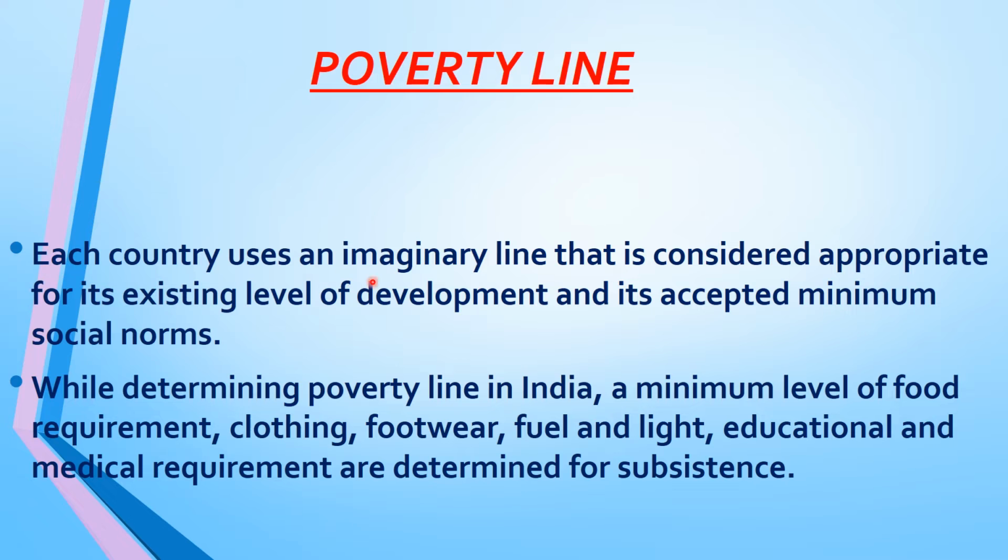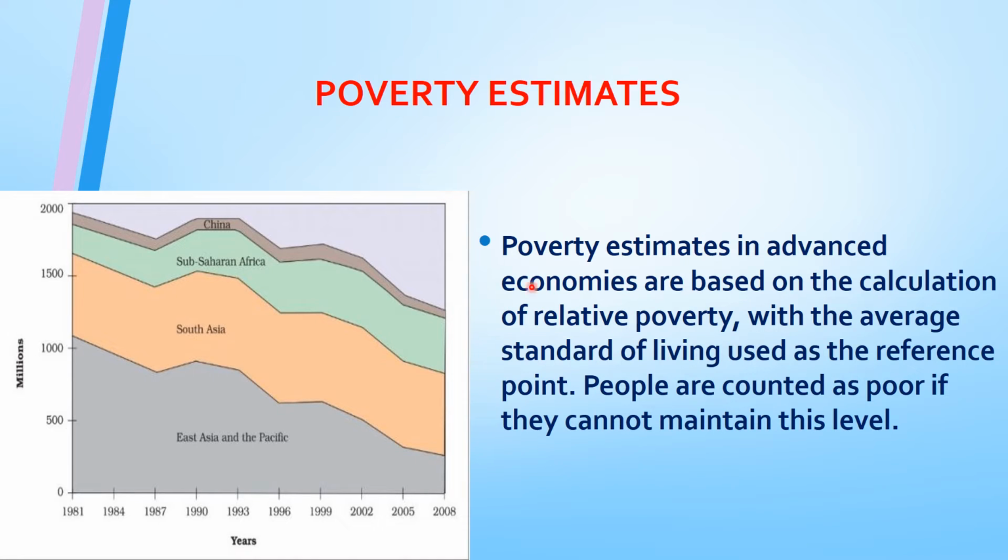Each country uses an imaginary line that is considered appropriate for its existing level of development and its accepted minimum social norms. While determining the poverty line in India, a minimum level of food requirement, clothing, footwear, fuel and light, educational and medical requirements are determined for subsistence. Poverty estimates in advanced economies are based on the calculations of relative poverty with the average standard of living used as the reference point. People are counted as poor if they cannot maintain this level.